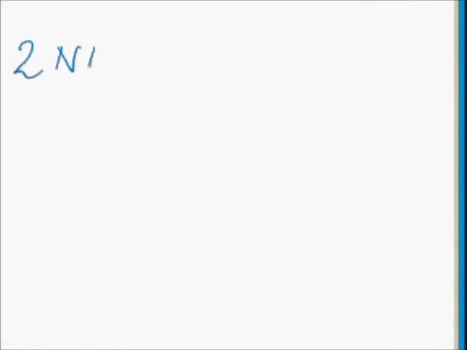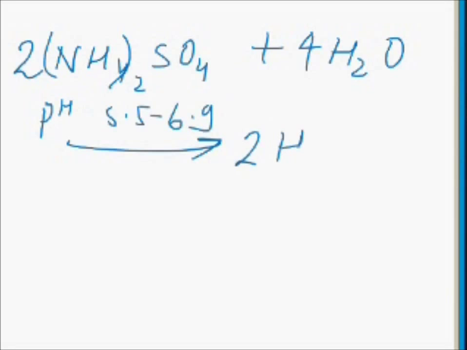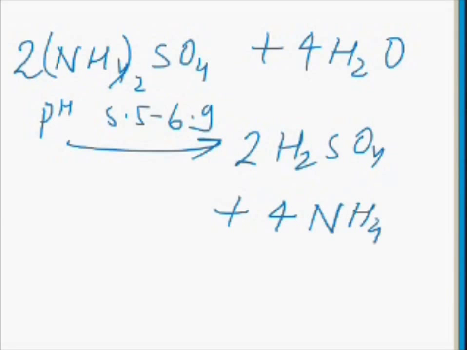2(NH4)2SO4 when it reacts with 4 molecules of water and pH is maintained between 5.5 to 6.9, gives 2H2SO4 along with 4NH4OH, and H2SO4 and NH4OH are both undesirable.